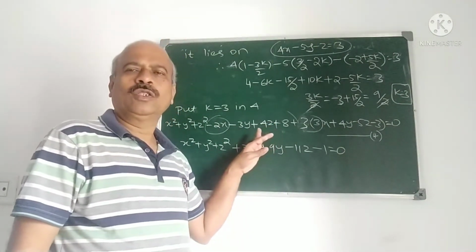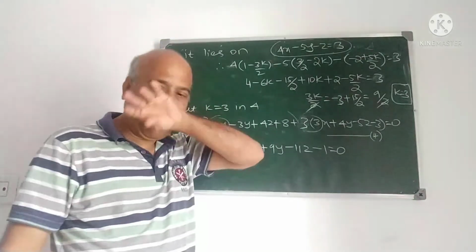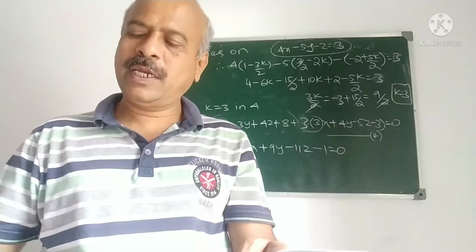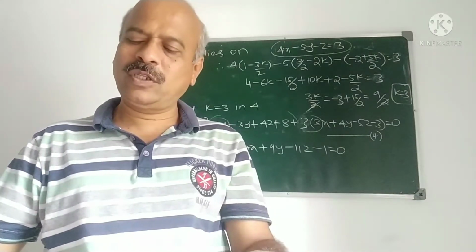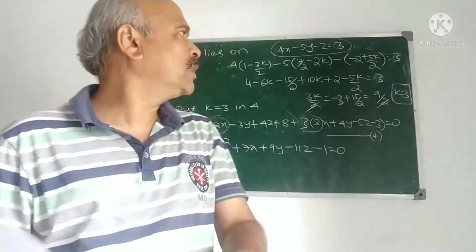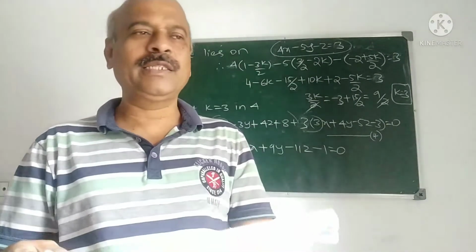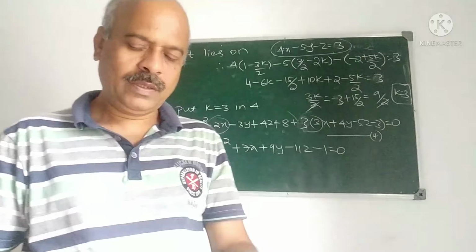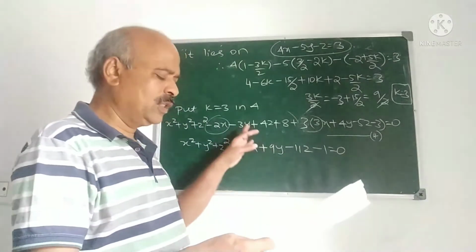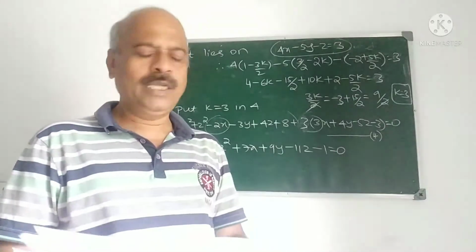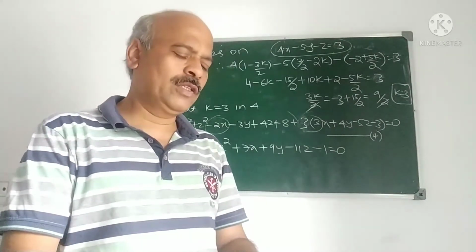What is the problem? Find the equation of the sphere having its center on the plane 4x minus 5y minus z is equal to 3, you make that equal to 3, and passing through the circle of intersection of the two spheres. What is the procedure?